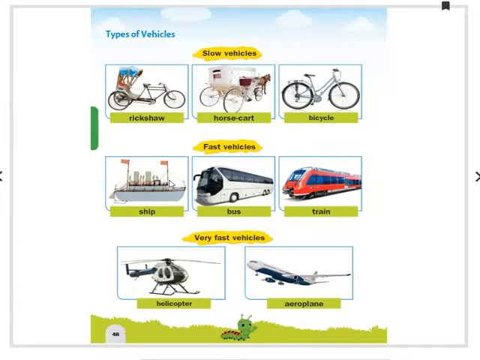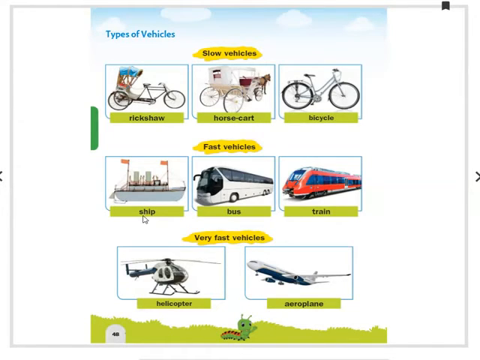Now let's see. What are the slow vehicles, children? You have to learn with the spellings, okay? Rickshaw. Rickshaw is a slow vehicle. Horse cart. R-I-C-K-S-H-A-W. Rickshaw is a slow vehicle. H-O-R-S-E, horse cart. A horse cart is a slow vehicle. Bicycle, B-I-C-Y-C-L-E, cycle. These are vehicles which go slowly, not very fast.